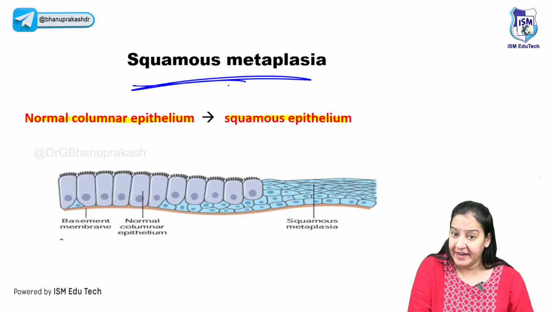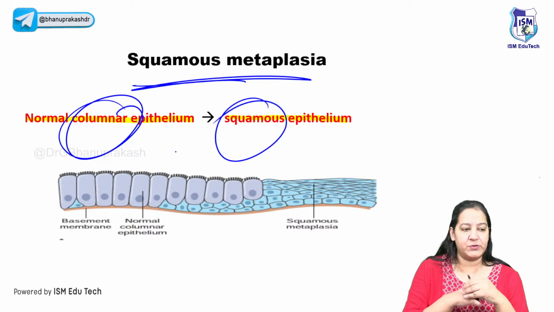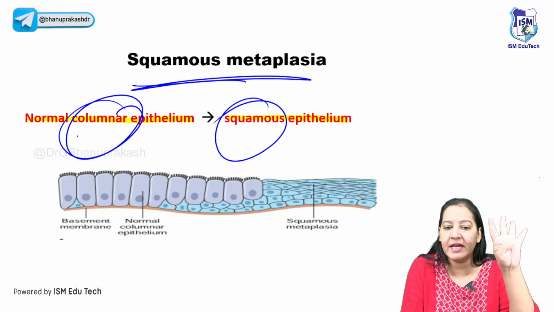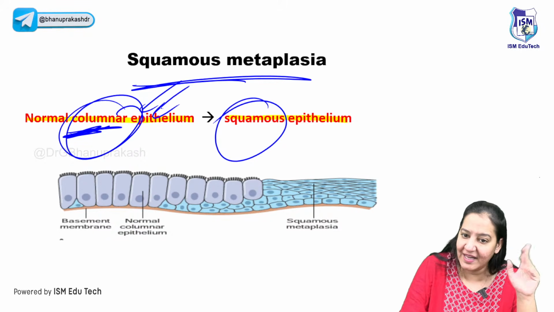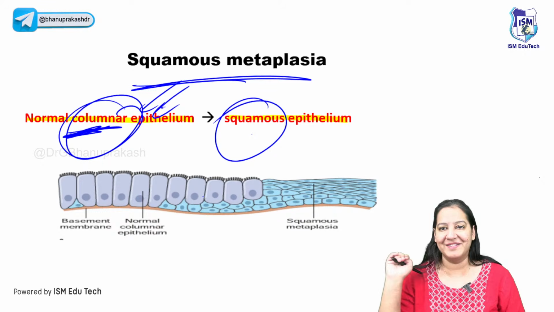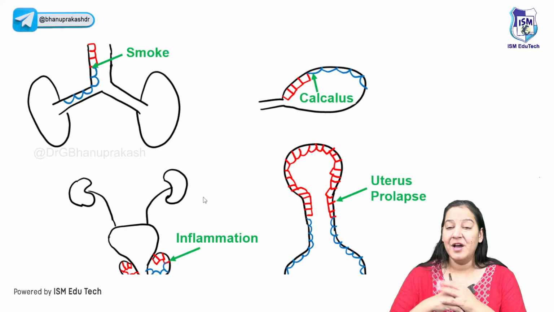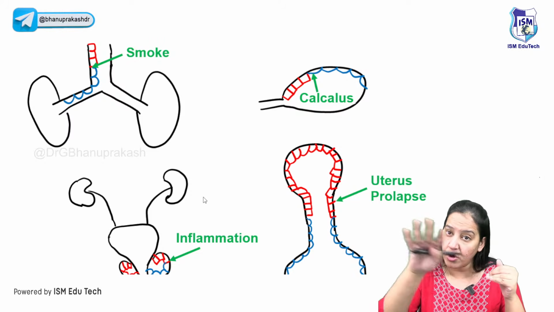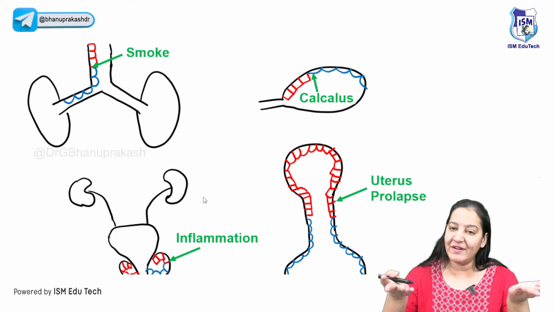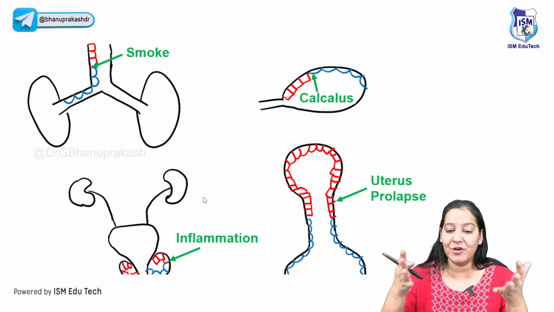This one. So here, initially the organ is columnar and after stress, it gets converted to squamous. So tell me 4 organs in which initially columnar epithelium is there and due to stress, they convert to squamous. Tell me 4 such examples. So don't look at the theory, look at the diagrams. Now I have given much time before this lecture to draw these diagrams for you. These are not given in any book. I have made this diagram by myself to make your concepts clear.